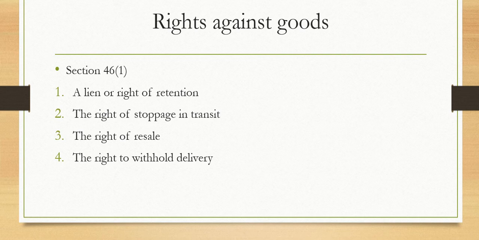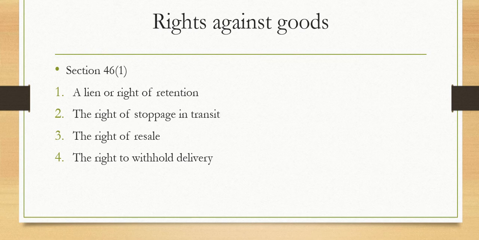So at that time also he becomes an unpaid seller, where he has not received his payment. An unpaid seller has a right over the goods if the goods are not delivered, and on the buyer if the goods are delivered. So these are the various rights which an unpaid seller possesses: rights against goods and rights against the buyer. First we look into the rights against goods under section 46 subsection 1. These are the various rights against goods.